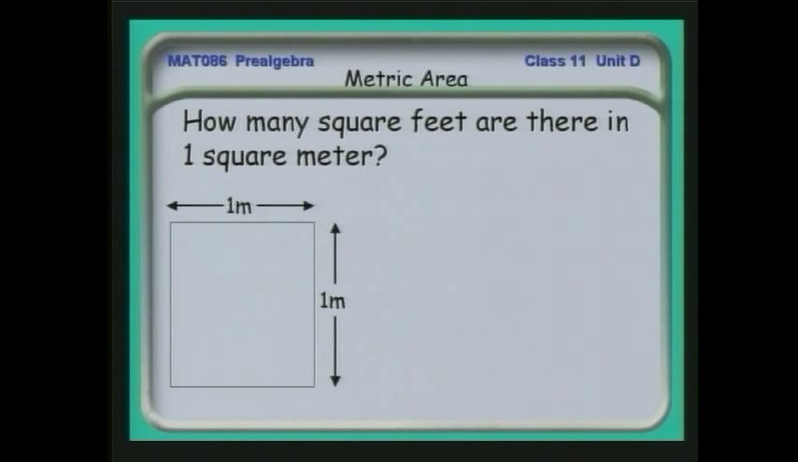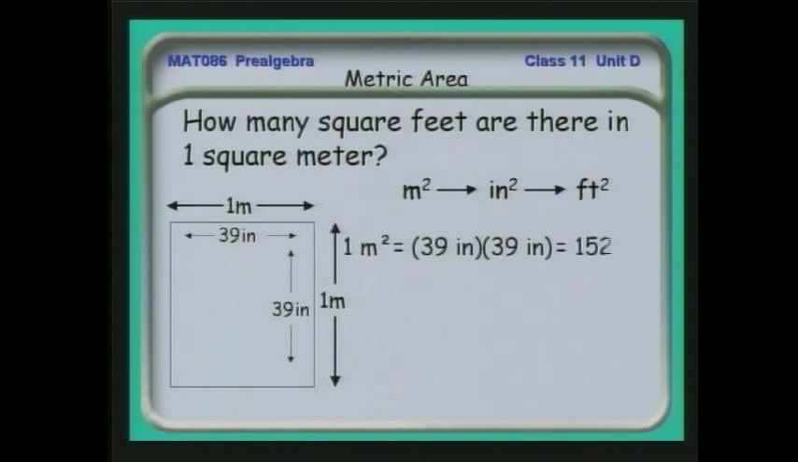How many square feet are there in a square meter? We have to be careful here. I have to go from square meters to square inches to square feet. Remember, a square meter is 39 inches on a side. Then a square meter is 1,521 square inches. 1 square foot, 12 times 12, is 144 square inches.